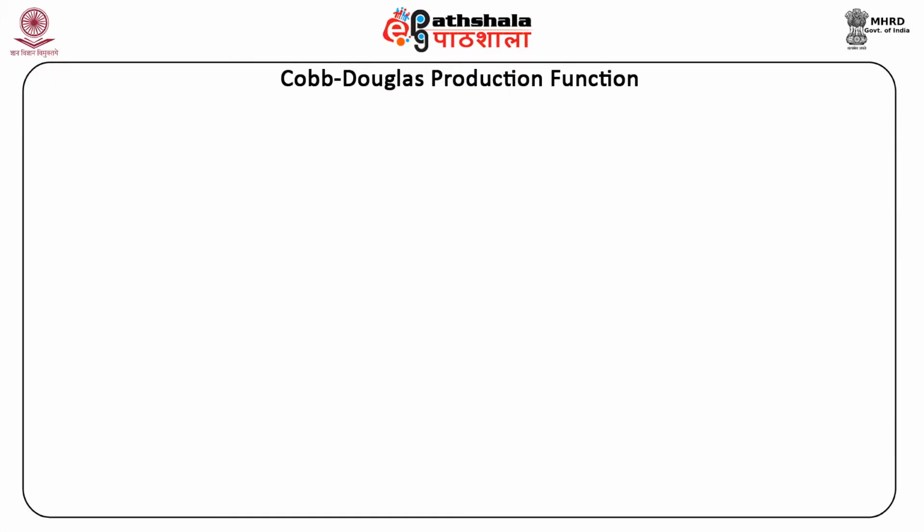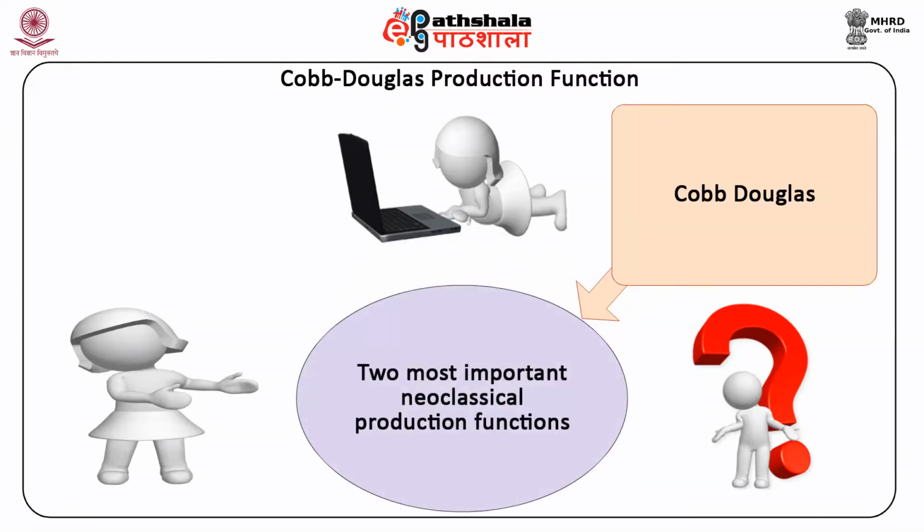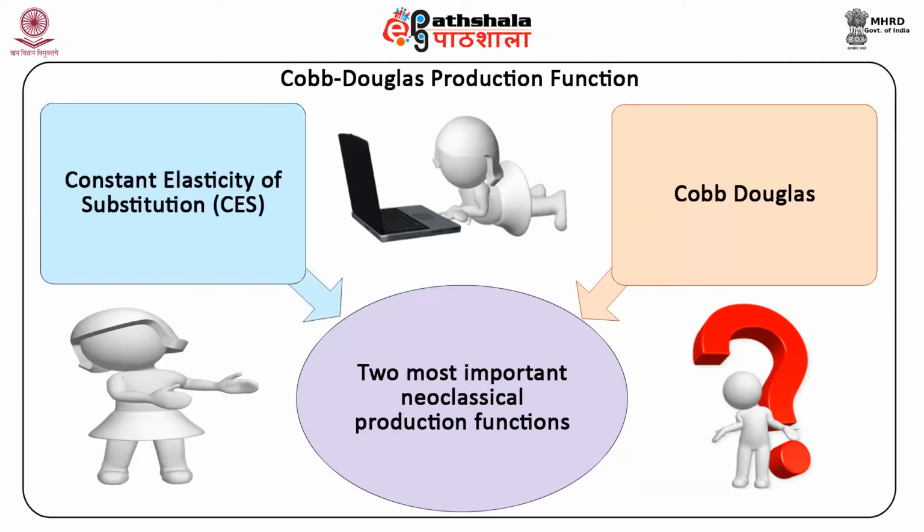In economics, the Cobb-Douglas production function is widely used to represent the relationship between inputs and output in an economy. The two most important neoclassical production functions are the constant elasticity of substitution (CES) and the Cobb-Douglas.